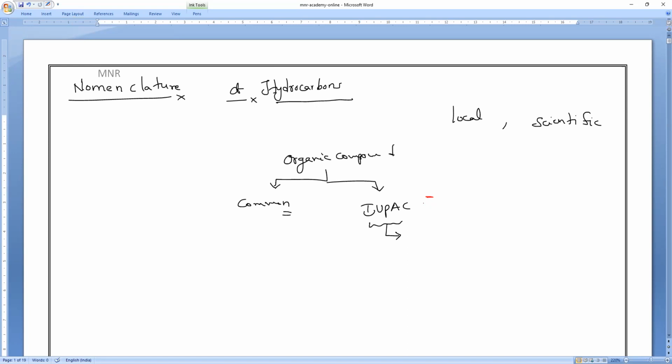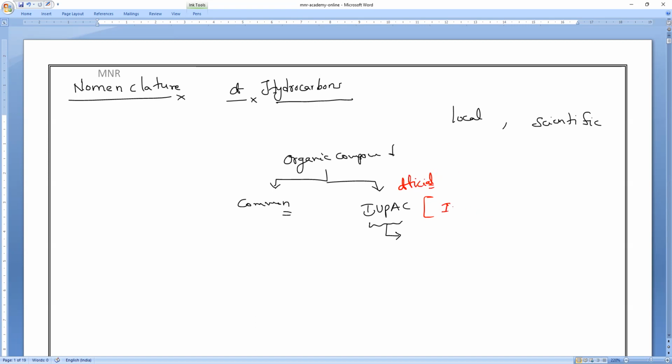IUPAC stands for International Union of Pure and Applied Chemistry. These are the official names, universally accepted.